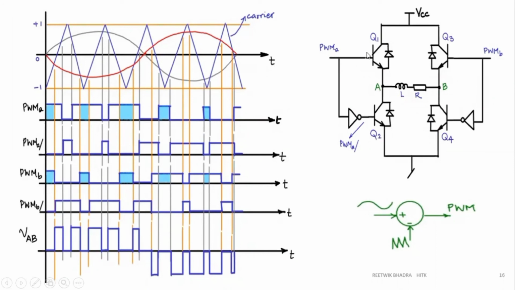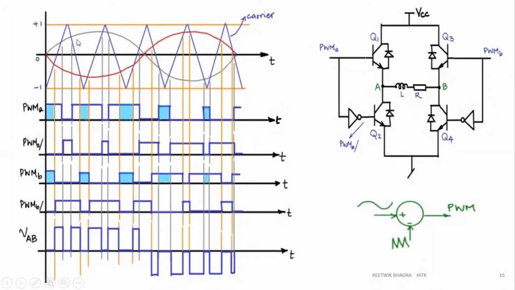So how is PWM A generated? When the sinusoidal wave is greater... okay, correct.